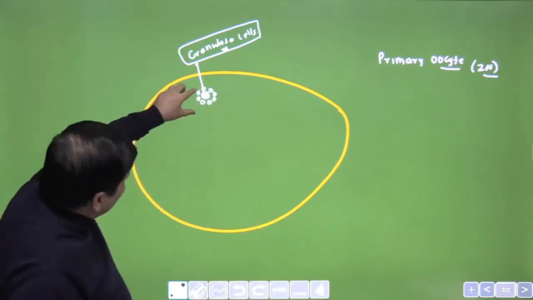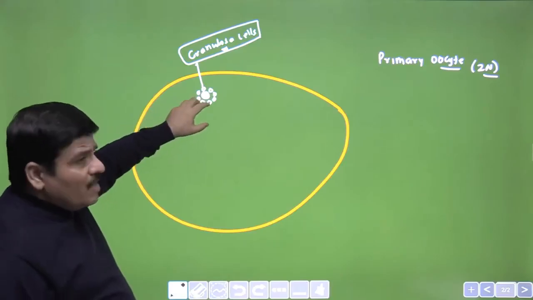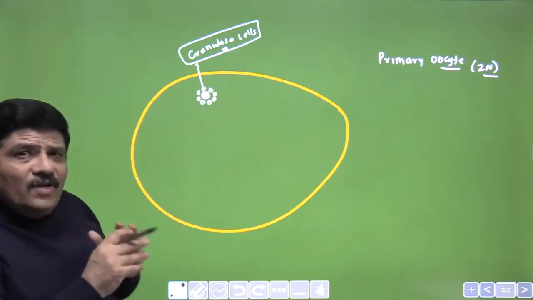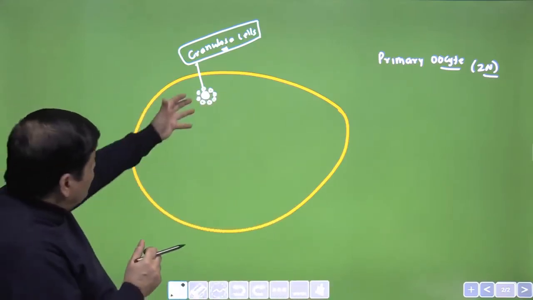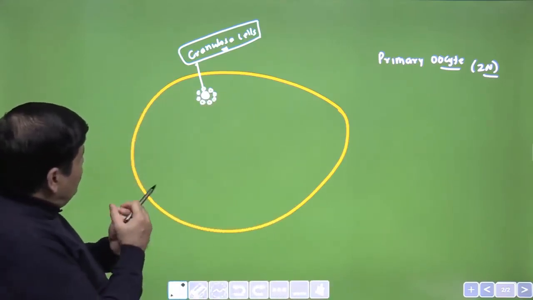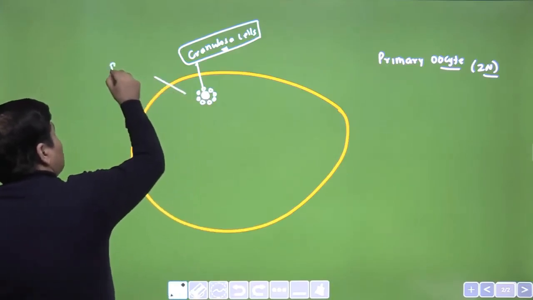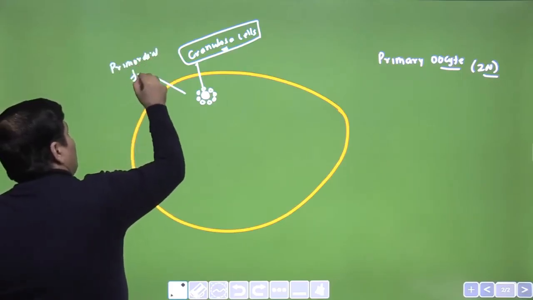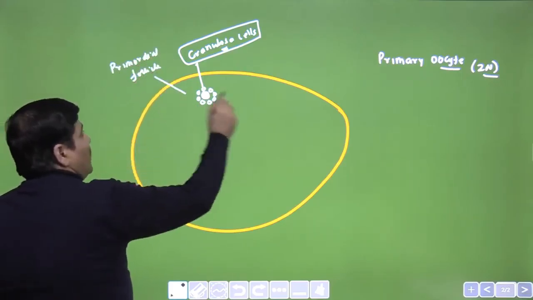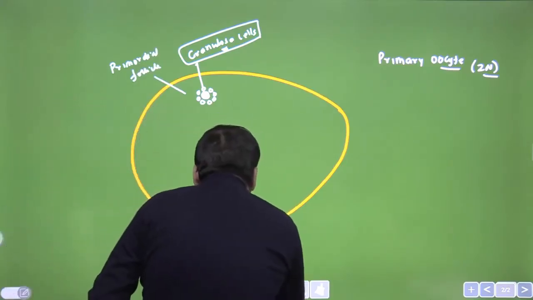And this is the follicle. I told you in one of the videos that the cortex of the ovary contains a large number of follicles at various stages of development. You can see that the follicle is present in the cortex, and we will call this a primordial follicle. Now this primordial follicle has a primary oocyte, and this primary oocyte begins meiosis 1.